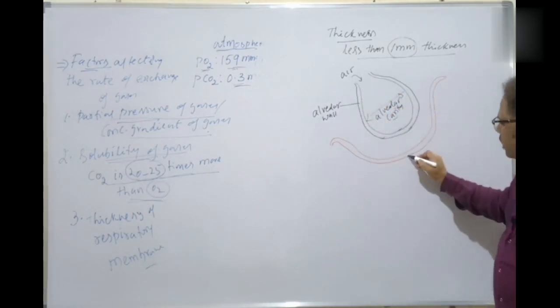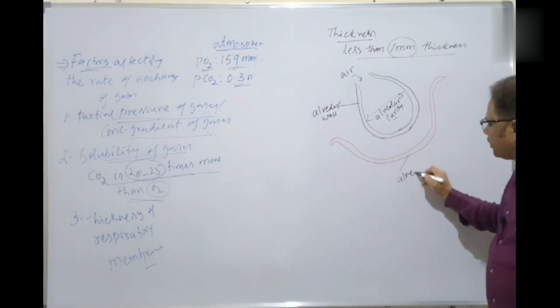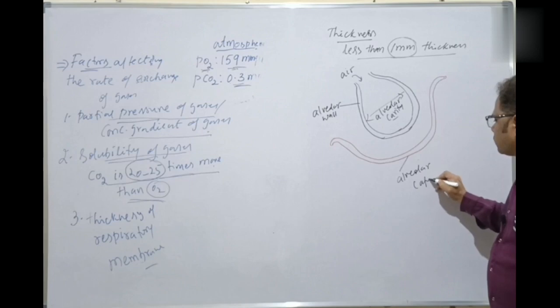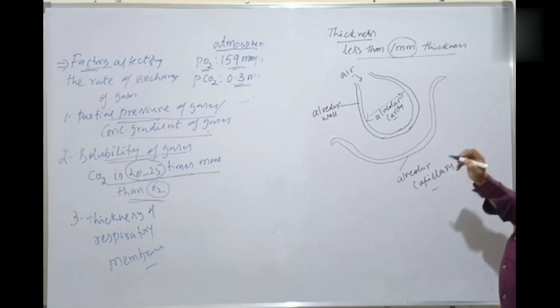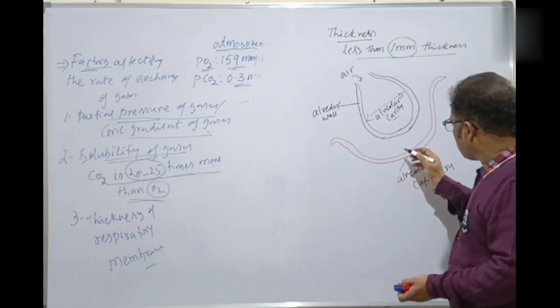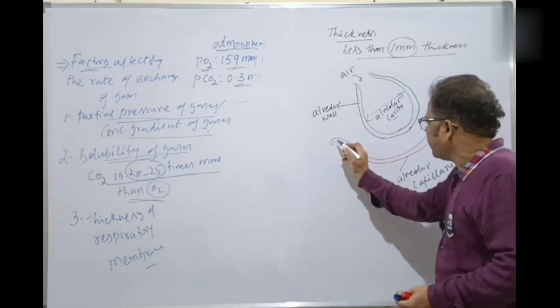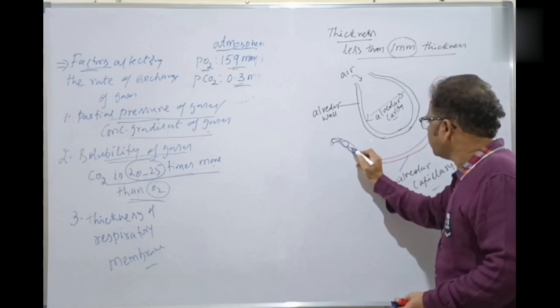And this is a capillary, the alveolar capillary. This alveolar capillary has an endothelium. This one is the endothelium.